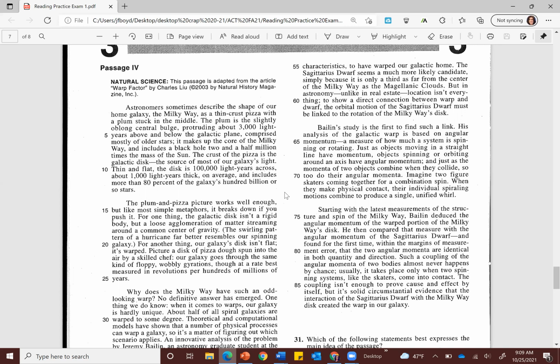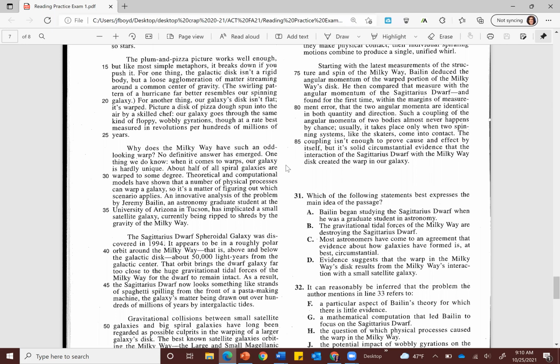The plum and pizza picture works well enough, but like most simple metaphors, it breaks down if you push it. For one thing, the galactic disk isn't a rigid body, but a loose agglomeration of matter streaming around a common center of gravity. The swirling pattern of a hurricane far better resembles our spinning galaxy. For another thing, our galaxy's disk isn't flat, it's warped. Picture a disk of pizza dough spun into the air by a skilled chef. Our galaxy goes through the same kind of floppy, wobbly gyrations, though at a rate best measured in revolutions per hundreds of millions of years.